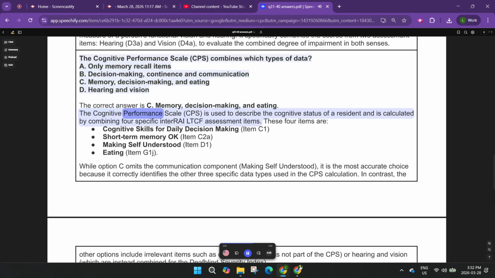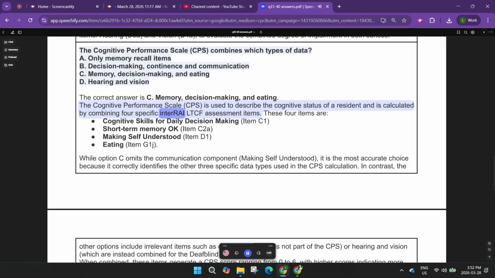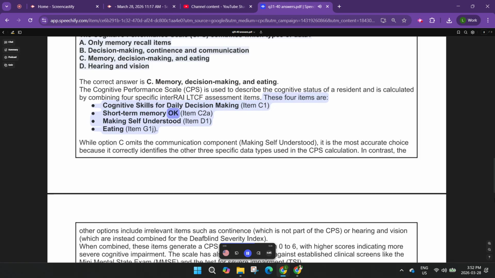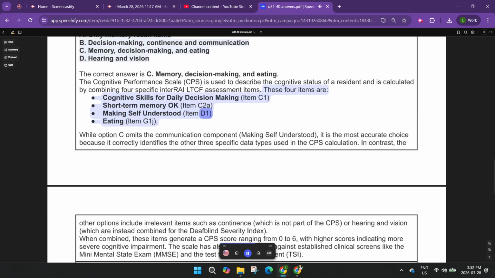The Cognitive Performance Scale, CPS, is used to describe the cognitive status of a resident and is calculated by combining 4 specific interRAI-LTCF assessment items. These 4 items are: cognitive skills for daily decision-making, item C1, short-term memory OK, item C2A, making self-understood, item D1,